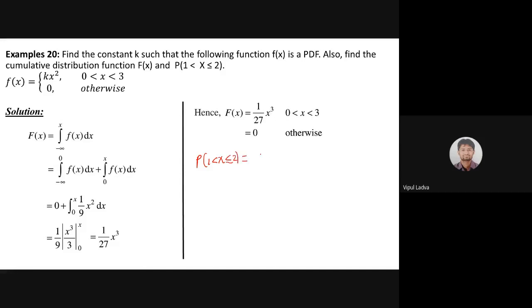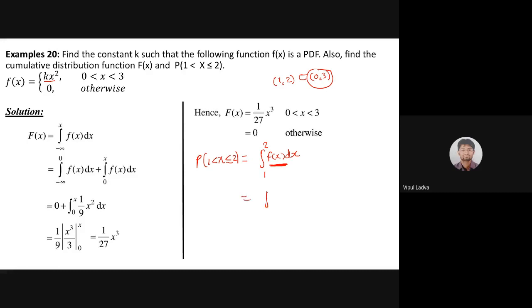For that, I will take the help of the integration from 1 to 2 of f of x dx. You can clearly observe that the interval 1 to 2 is a subset of the interval 0 to 3, and in 0 to 3 I have the function k times x square. That means 1 by 9 times x square, as the value of k is 1 by 9. So for this particular f of x, I will use that definition.